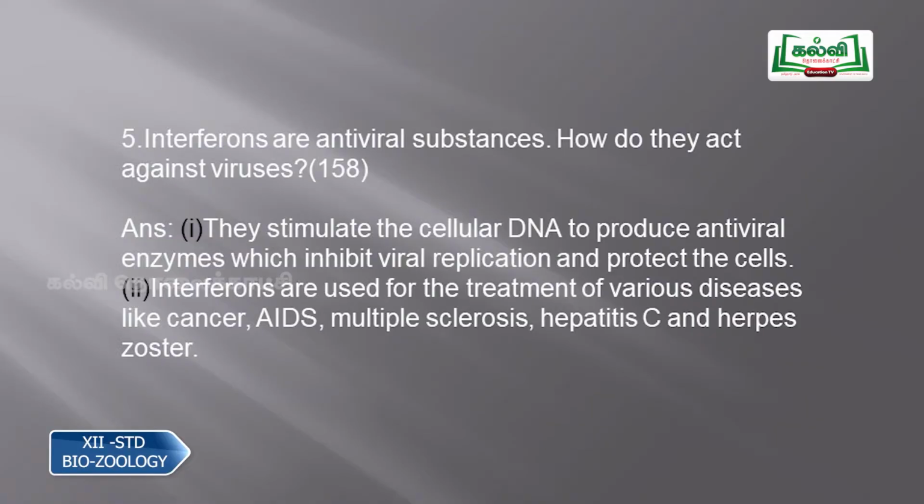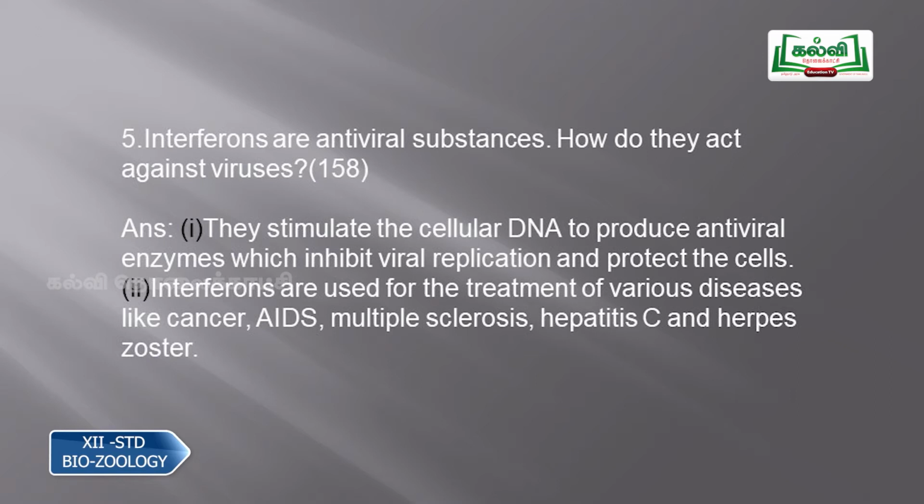Then the fifth question, interferons are antiviral substances. How do they act against viruses? The answer is, they stimulate the cellular DNA to produce antiviral enzymes which inhibit viral replication and protect the cells. So these interferons produce antiviral enzymes which inhibit viral replication and protect the cells from damage.